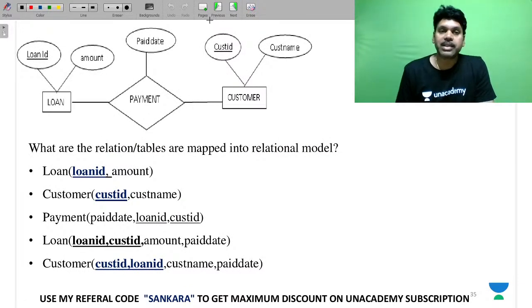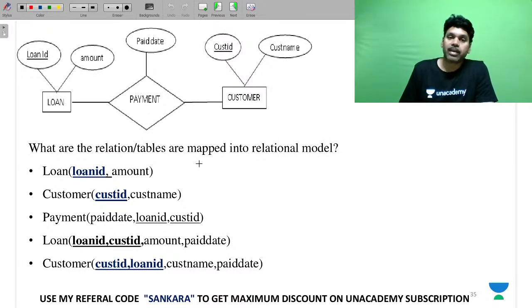If you look at this example, loan and customer, and the relationship between them is a straight line. You know what the meaning of the straight line is. So how many entities do we want to create? We want loan with a loan ID and amount. We want customer with a customer ID and customer name.